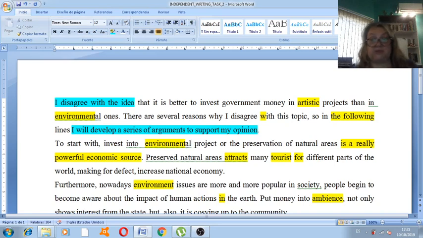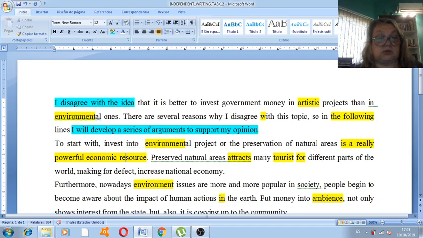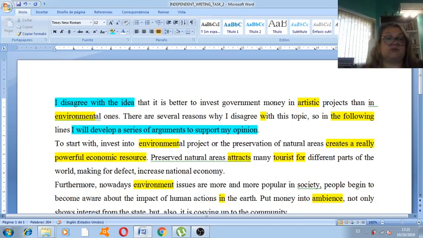Okay, to start with, into environmental, once again we need an adjective. Or the preservation of natural areas is a really powerful economic source. Well, the investment is, first of all, I think you mean to say resource, recurso, right? An economic resource. And when you invest in something, the investment is not the resource itself. Maybe you could say creates a really powerful economic resource. Okay, or in any other way that you can improve that expression.